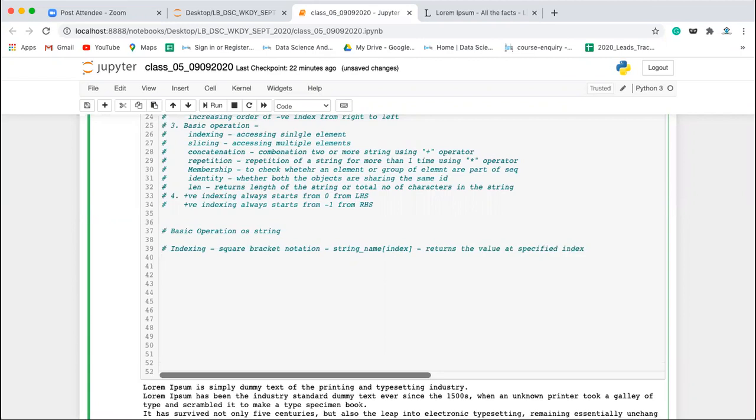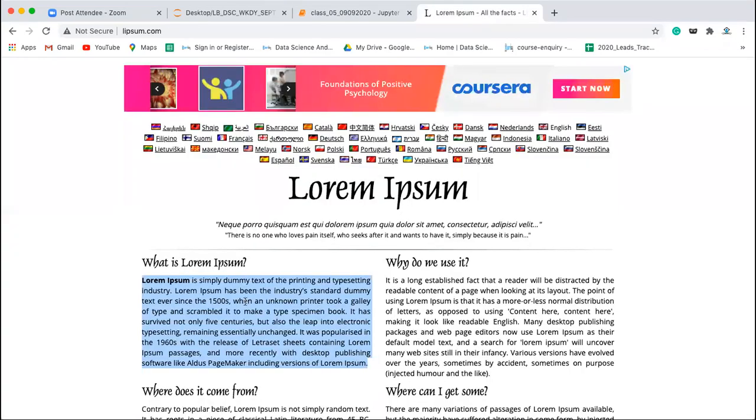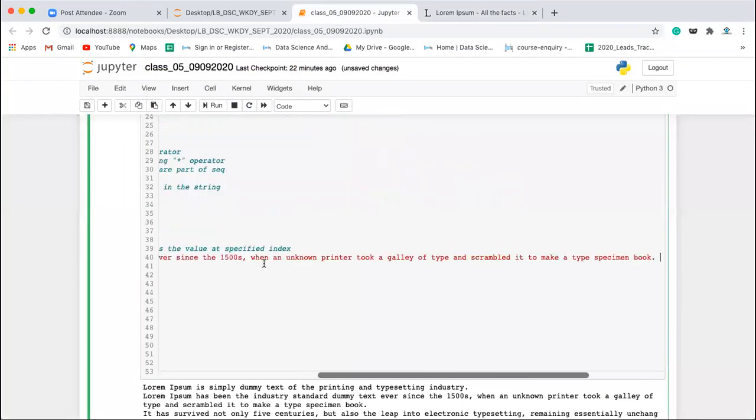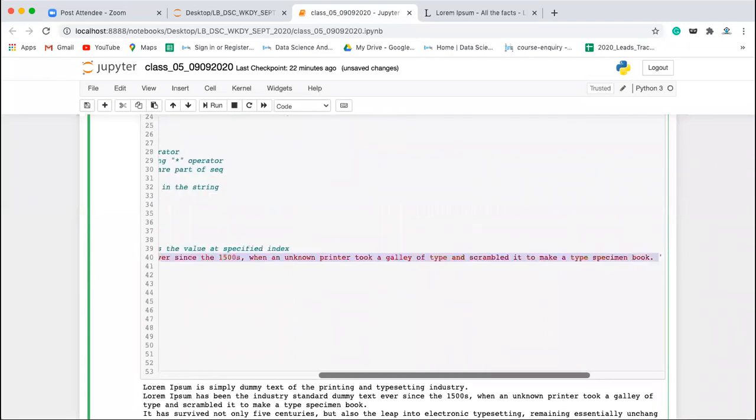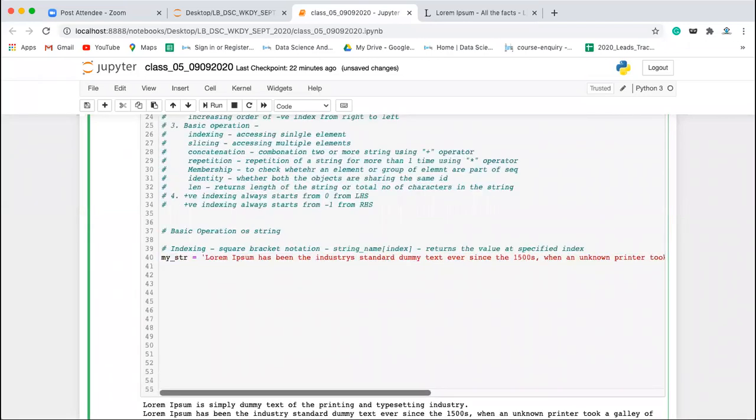For example, let's say you have a string my_str is equal to this string. Now what exactly do we want to do? First, let's find the length of the string.